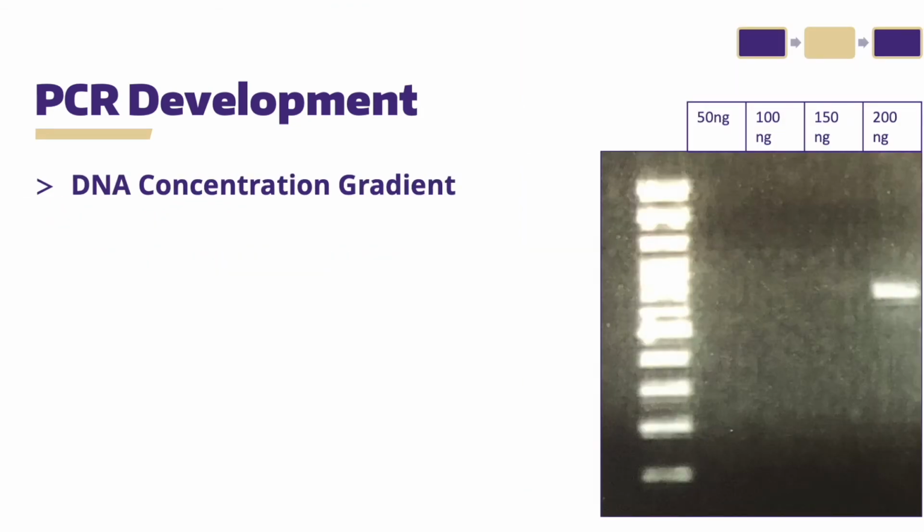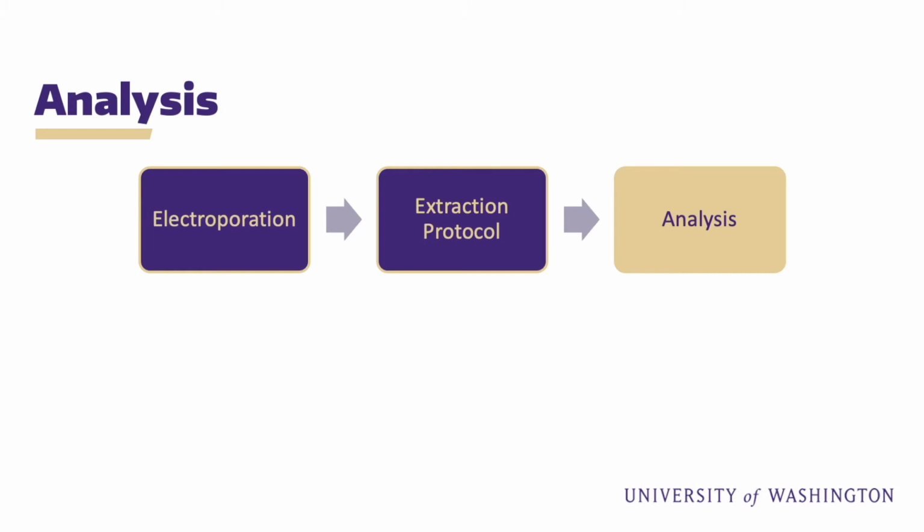I also ran a concentration gradient to see if less DNA could be used per sample. I tested between 50 and 200 nanograms, but the experiment showed that the PCR needs at least 200 nanograms of DNA to work. At the time I'm recording this, I don't have the sequencing data back, but I can talk a bit about interpreting the results.